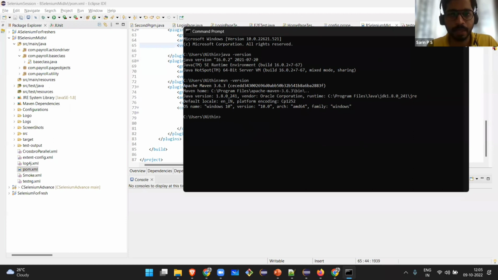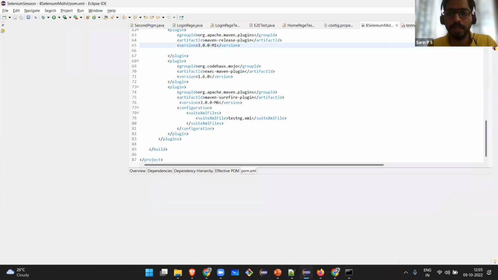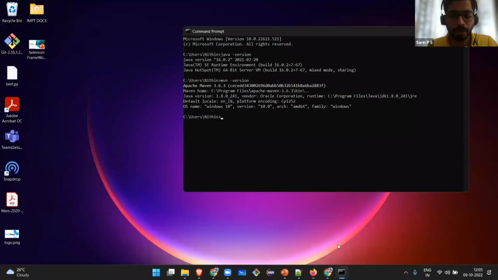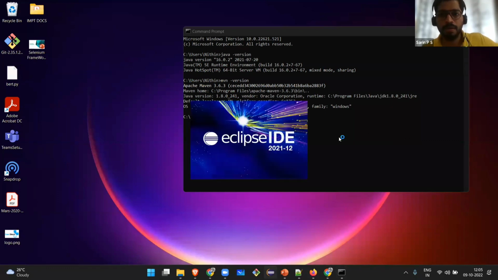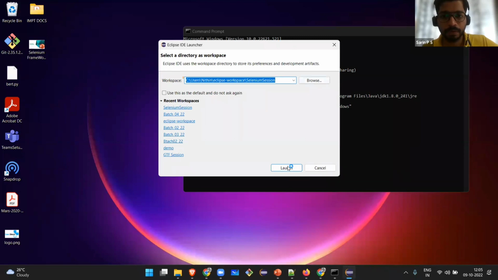I'm closing Eclipse. I don't need Eclipse anymore. I will save all the changes and close Eclipse. Without the help of Eclipse, I'm going to run the code. But I need to know the path where my folder is. I just opened this again. I just need to know the path where my code is. Okay, so I will just launch it.